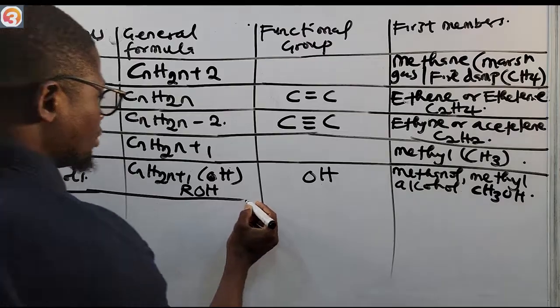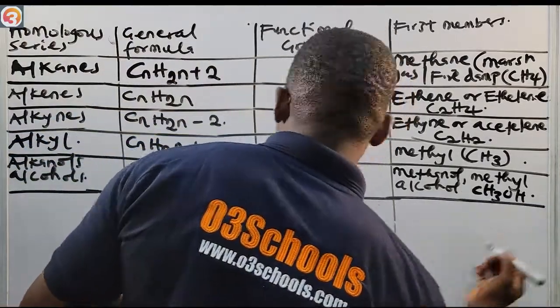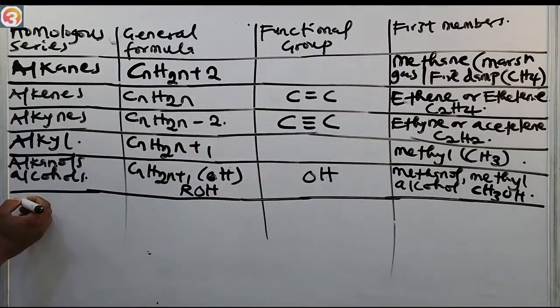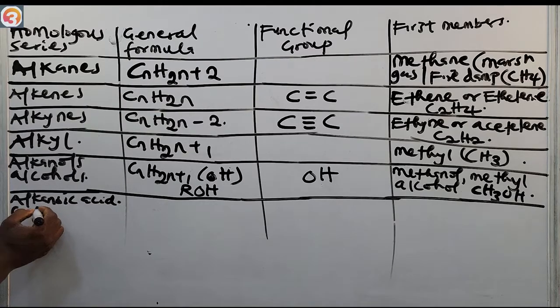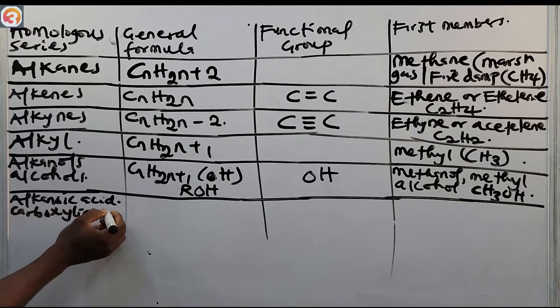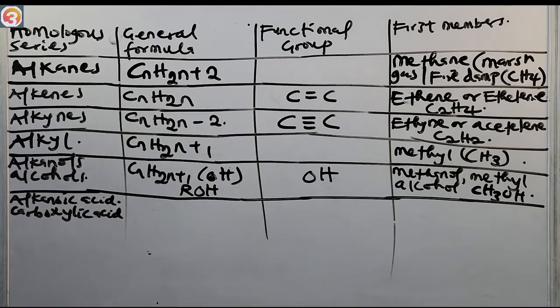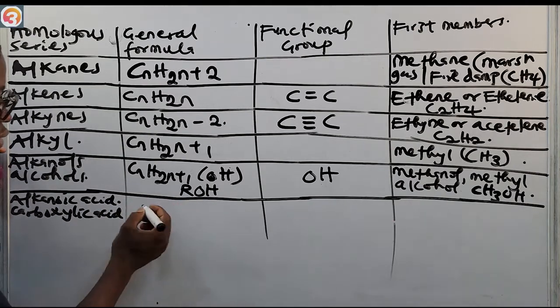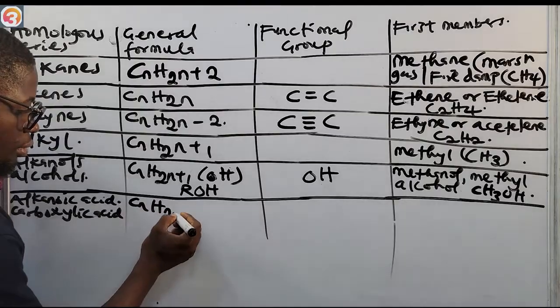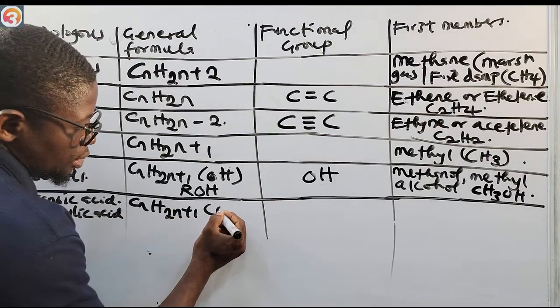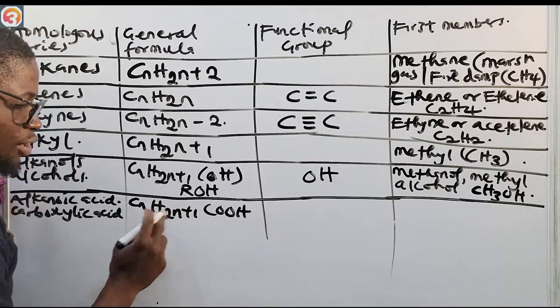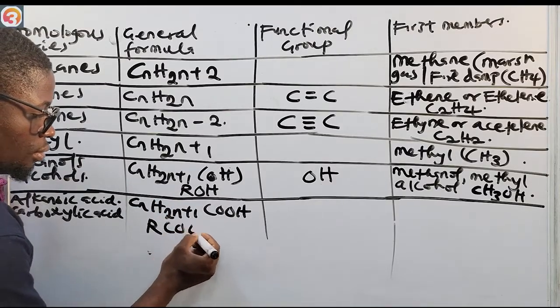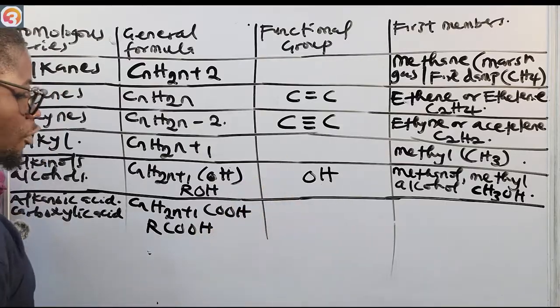Then let's go to the carboxylic acids. The next one is alkanoic acid, the one we call carboxylic acid. Carboxylic acid is CnH2n plus 1 COOH. This R can represent CnH2n plus 1, so now I'm going to have R-COOH.